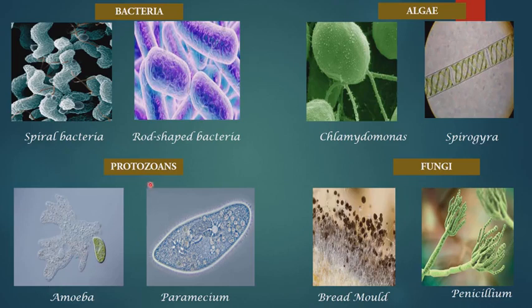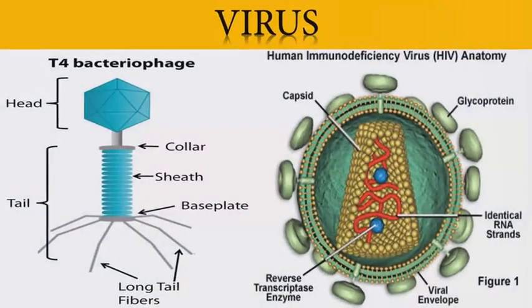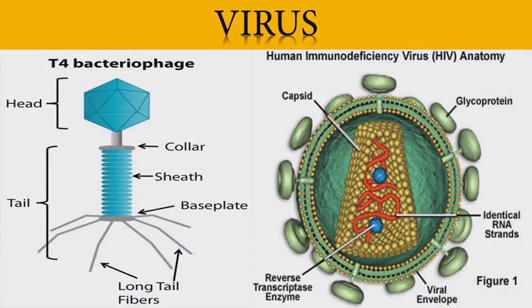Next, protozoans. Among the protozoans, amoeba is an example, and paramecium is also a protozoan. And next, fungi. This is bread mold, and this one is penicillium. So these are some of the examples with pictures for the four main types of microorganisms. For virus, I have taken a picture here. This picture is T4 bacteriophage, and this diagram shows the HIV virus.